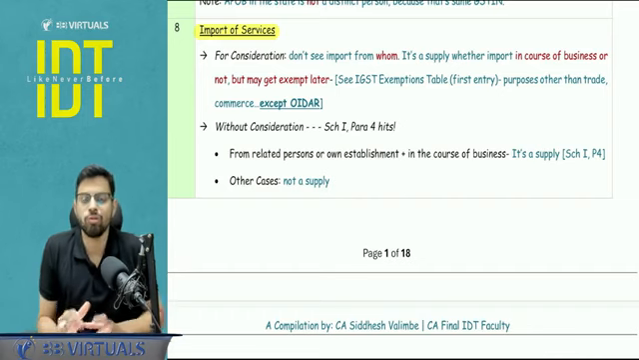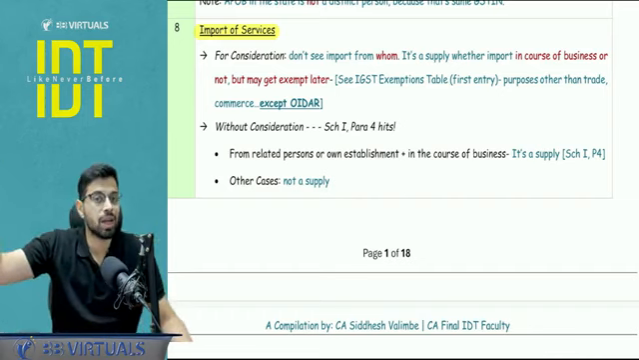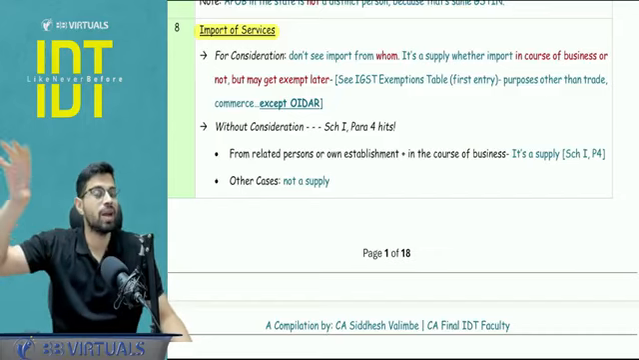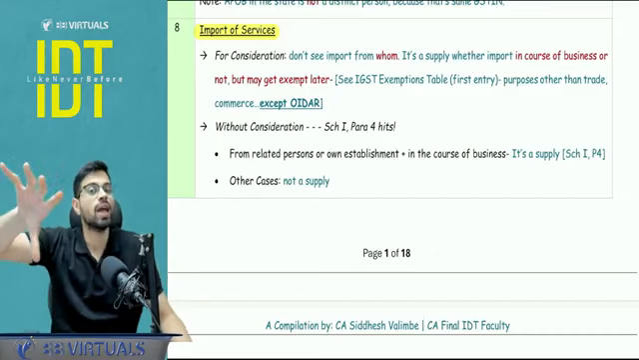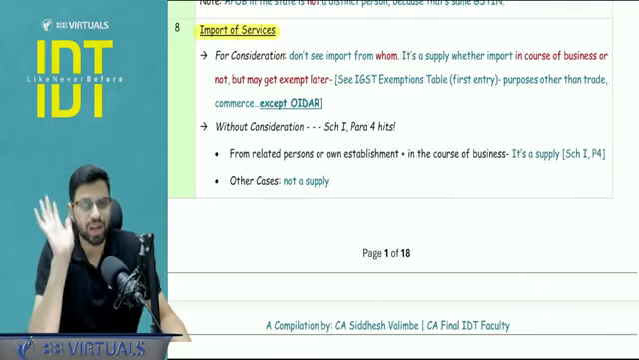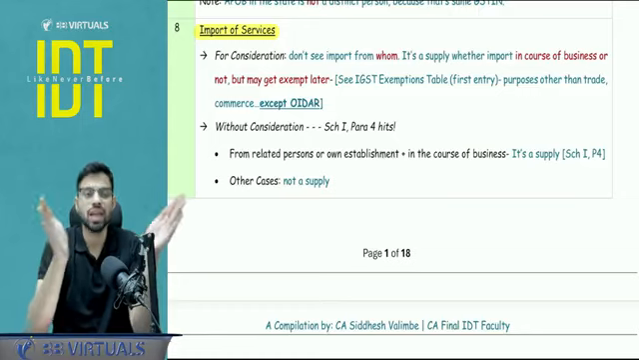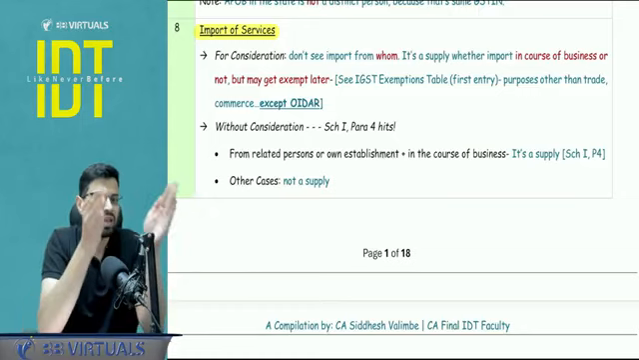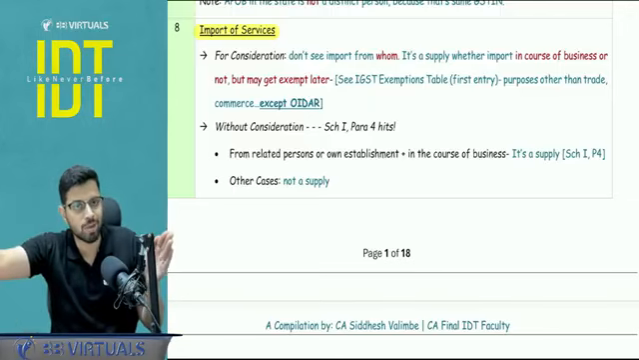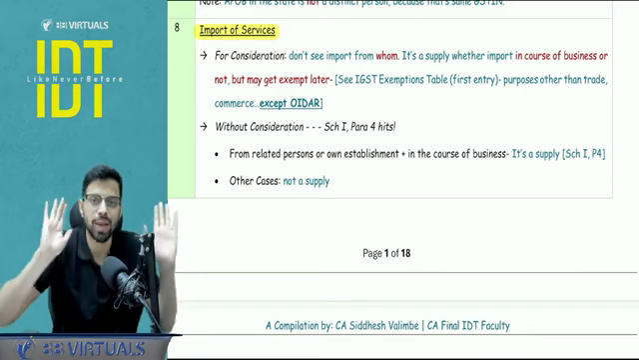Now please make a note of it, that once it is a supply, you will link chapter number 4 exemptions, the IGST entry, that if the import of service by an individual or government is for any reason other than business, trade, commerce, it is exempt, but except OIDAR. So guys, please don't make a confusion. You have to have structured thinking. Step number 1, we need to see whether it is a supply or not. And in step number 2, we will see whether there is an exemption or not. So firstly, make it a supply, whether it is a business or not. 7.1b, you make it a supply.